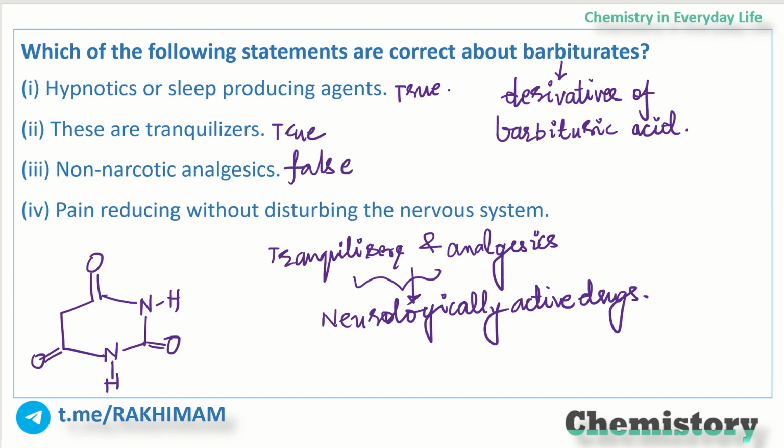Now, pain reducing without disturbing the nervous system. I'll just say one thing, that tranquilizers are sleep inducing agents. Barbiturates are drugs that act on the central nervous system. They are basically depressants. Barbiturates are drugs that can act as central nervous system depressants. That means they are tranquilizers and can therefore produce a wide spectrum of effects from mild sedation to total anesthesia also, which leads to sleep.